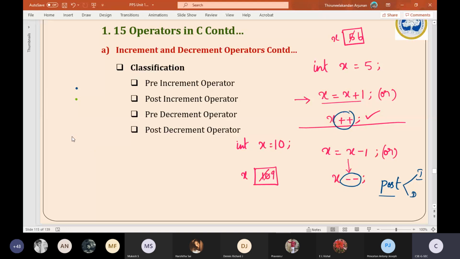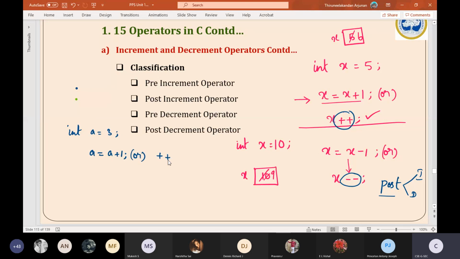Now let's take int a equal to 3. I can increment this 3 by 1 by writing either a equal to a plus 1 or else plus plus a. This is possible.